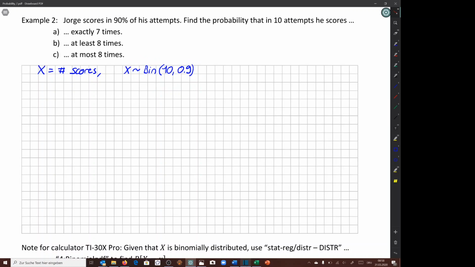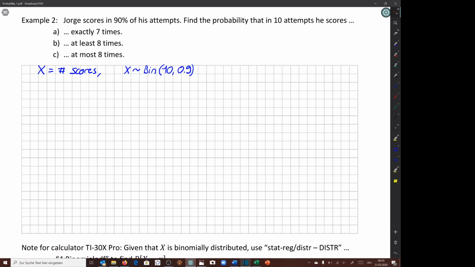Well, it is the same as if we had an urn with marbles and 90% of them were red, and we're sampling 10 times. What is the probability distribution for x being the number of red marbles obtained? The other way of looking at it: in each score, the outcome can be 0 or 1, 1 being a hit or a score.